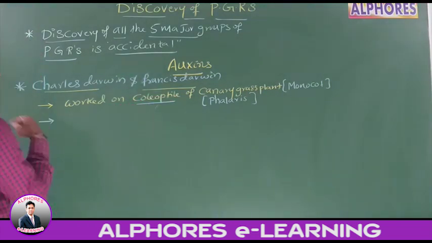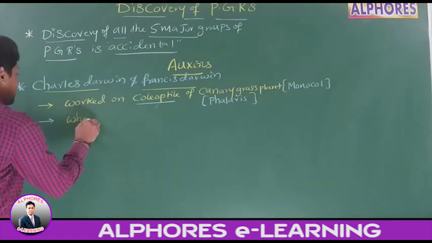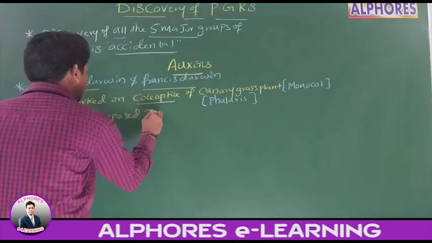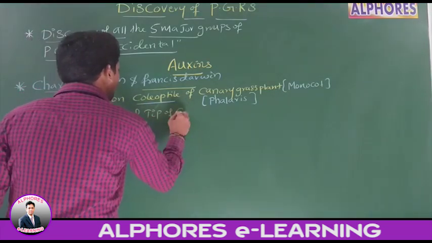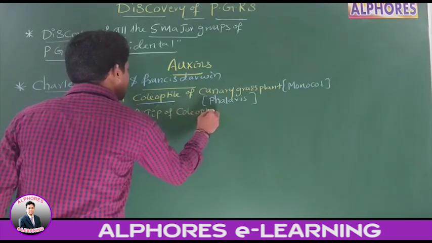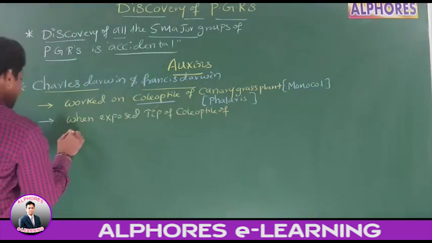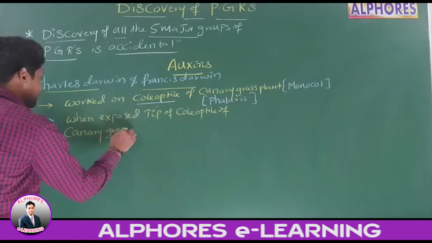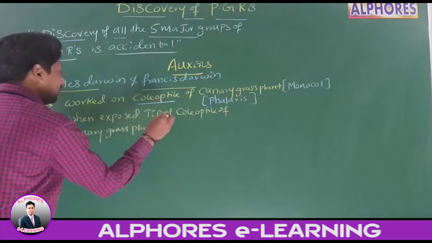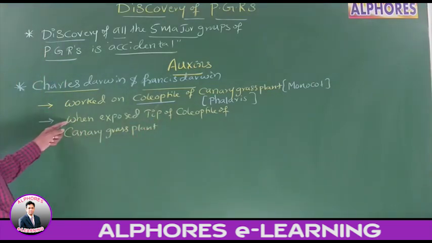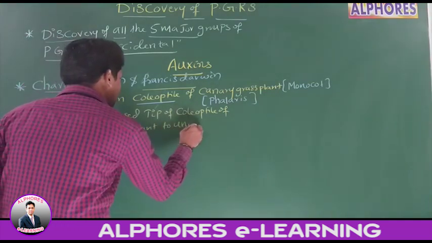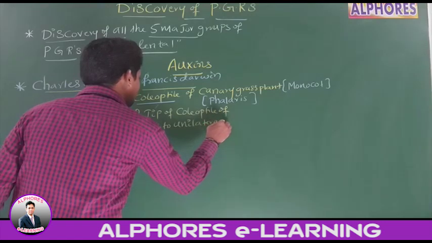Therefore, the two scientists, Charles Darwin and Francis Darwin, exposed the tip of the coleoptile of canary grass plant to unilateral light.